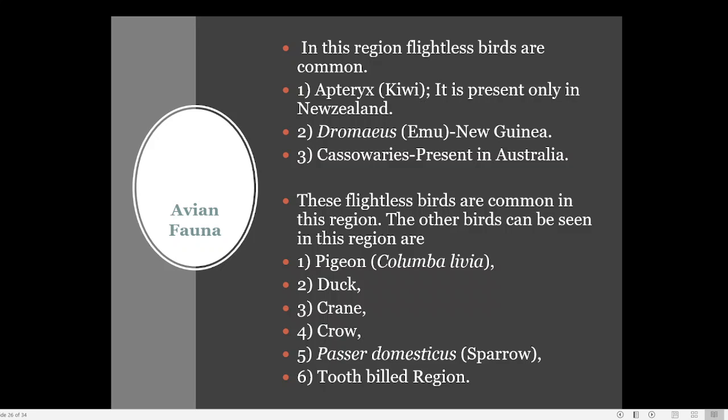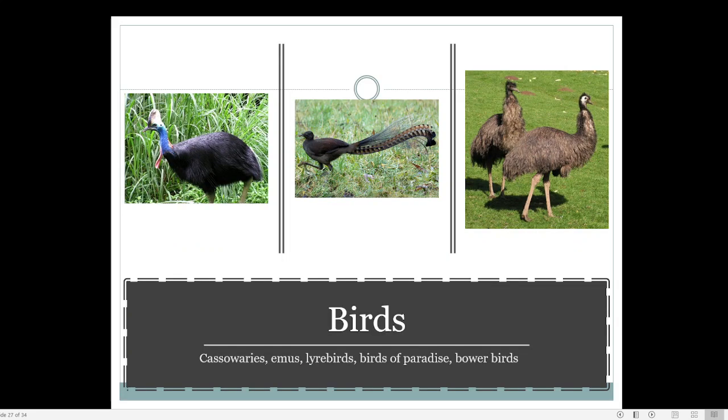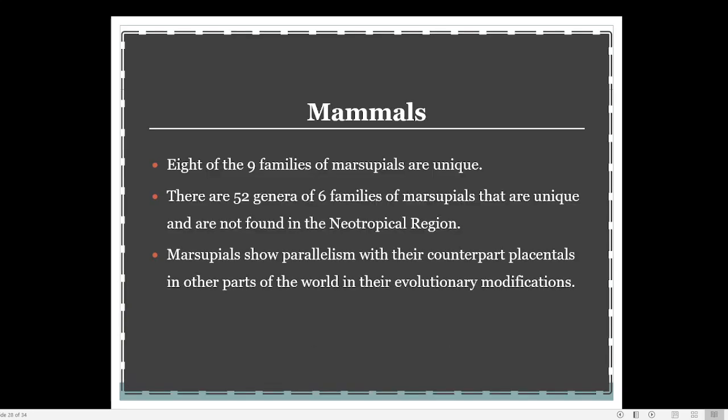Then pigeon, duck, crane, crow, sparrow, and toothbilled bowerbird are all present in Australia also. Here also you can see this is the emu, this is the bird of paradise, this is the cassowary. So these are some of the important bird species which are present in Australia.